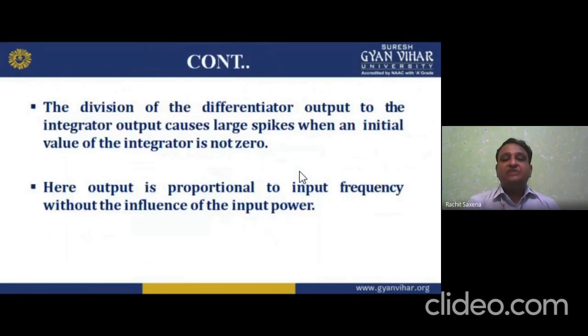The division of the differentiator output by the integrator output causes large spikes. Now the division of the differentiator output by the integrator output causes what? Large spikes. We have the large spikes when the initial value of the integrator is not 0. For example, when the initial value of the integrator is not 0, then we always find a large spike like this. Okay. Here the output is proportional to the input frequency without influence of the input power. It is a very good thing about this FVC.